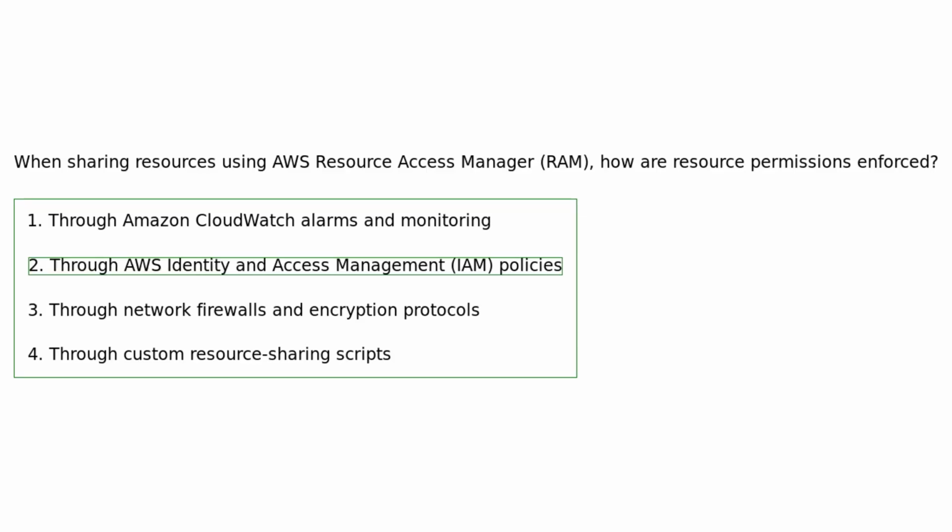Resource permissions when sharing through AWS RAM are enforced through IAM policies, ensuring that only authorized users have the specified level of access to the shared resources.